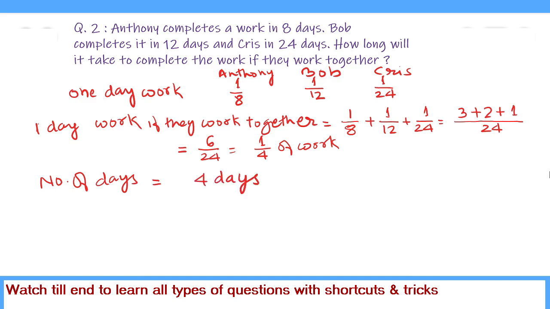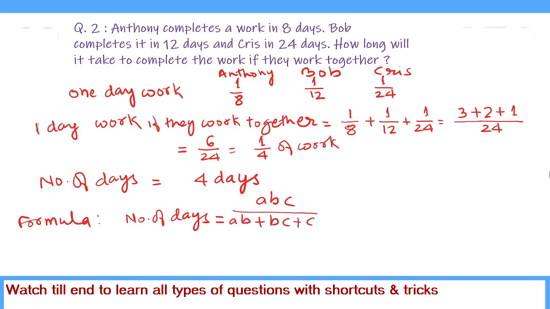Now we do it again by formula method. Number of days equals A into B into C upon AB plus BC plus CA. Here A is the number of days taken by one person, B is the number of days taken by the second person, C is the number of days taken by the third person to complete the work. A into B into C upon AB plus BC plus CA.